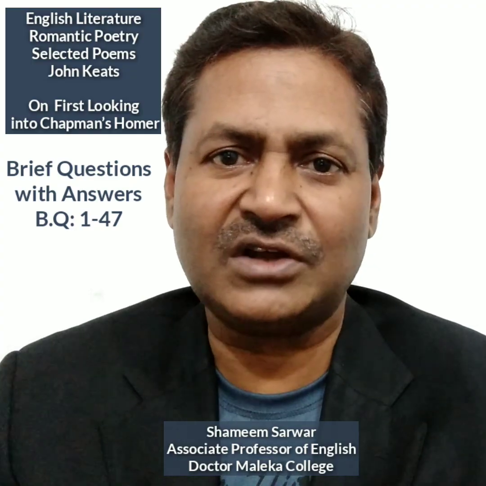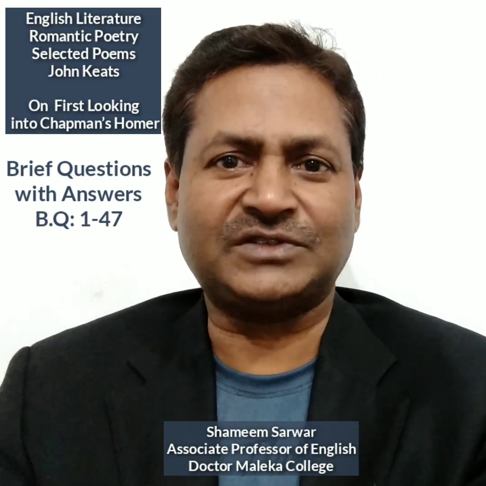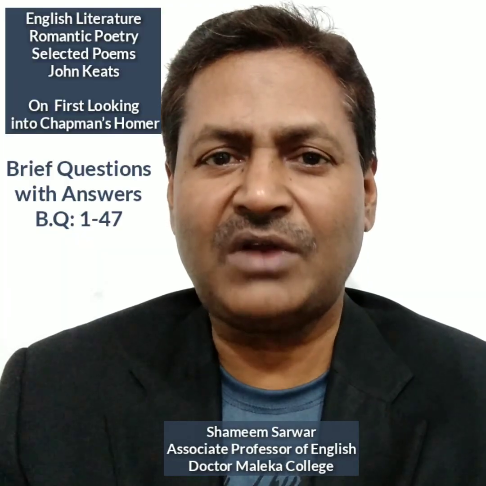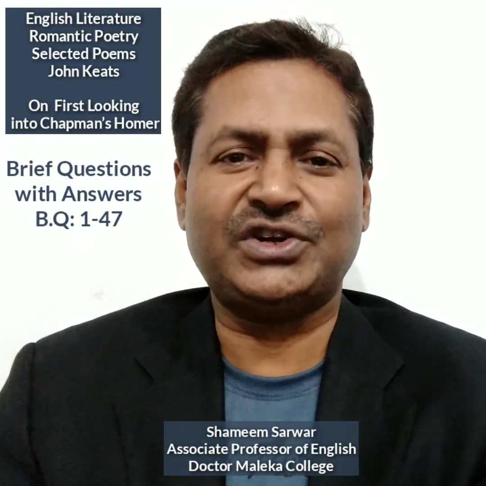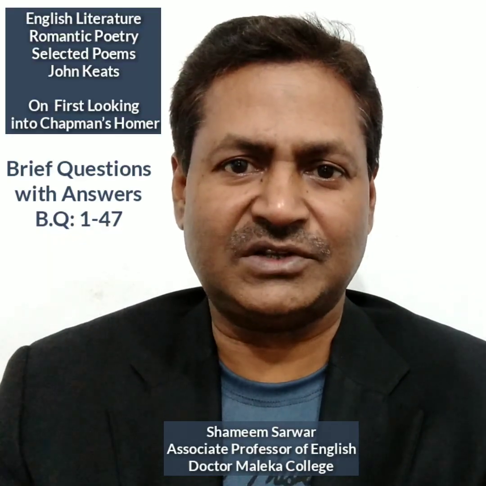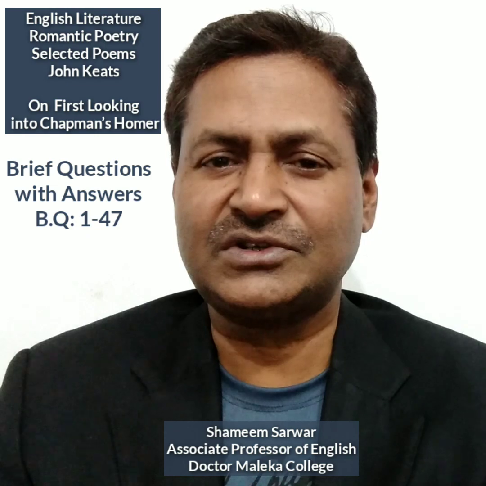Question 1. What is a sonnet? Answer. A sonnet is a 14-line poem in iambic pentameter with a special arrangement of the rhymes. Question 2. What is the origin of the term sonnet and what does it mean? Answer. The term sonnet has come from the Italian sonetto, meaning a little sound or song.